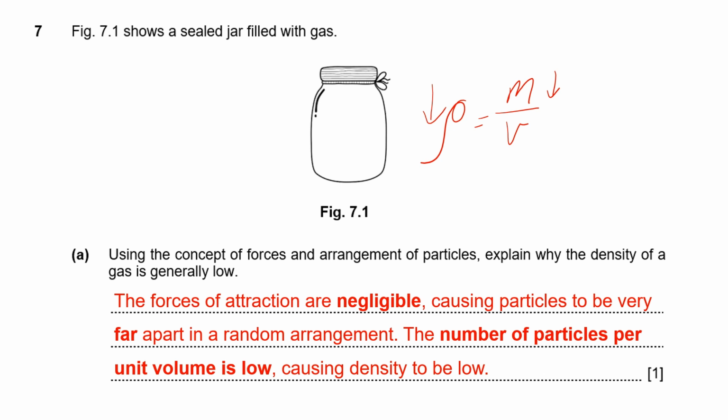So in fact, average density of gases is about 1,000 times less than liquids. So the air around us, the density is roughly 1 or 2 kilograms per cubic meter. Okay, whereas for liquids in a cubic meter, it would be 1,000 liters of water, so that would be 1,000 kilograms. Okay, so it's about 1,000 times less.